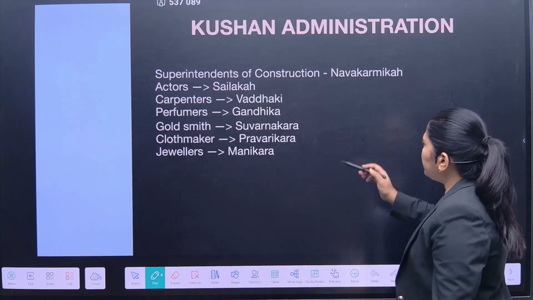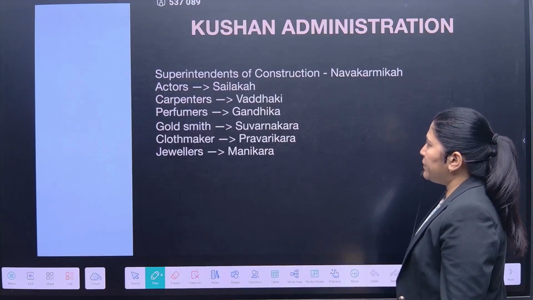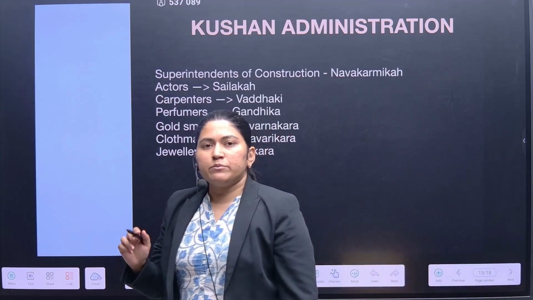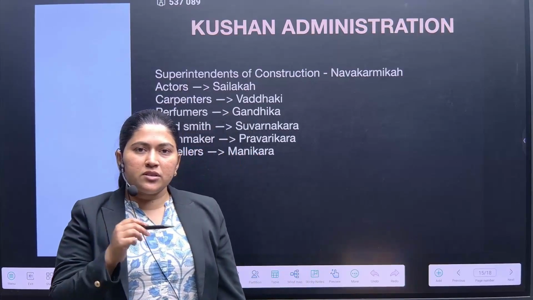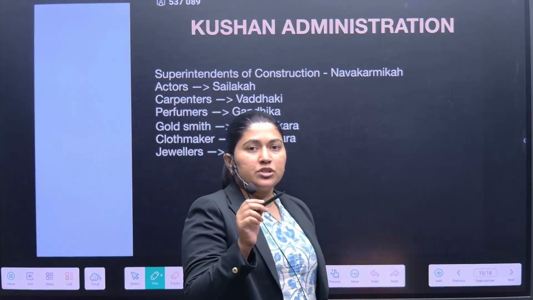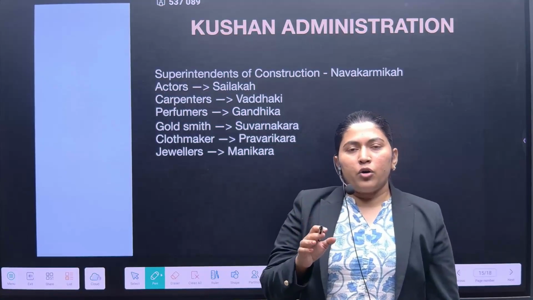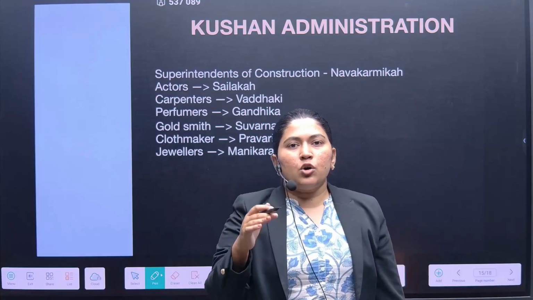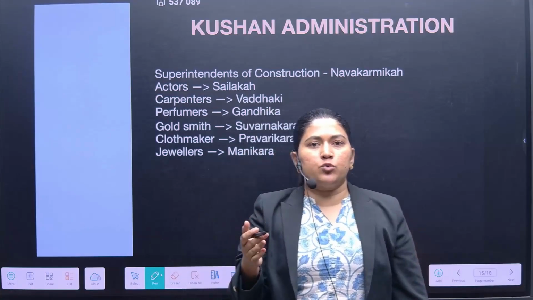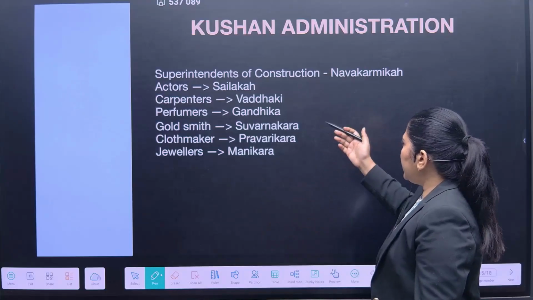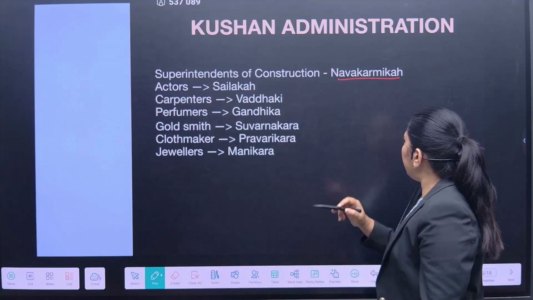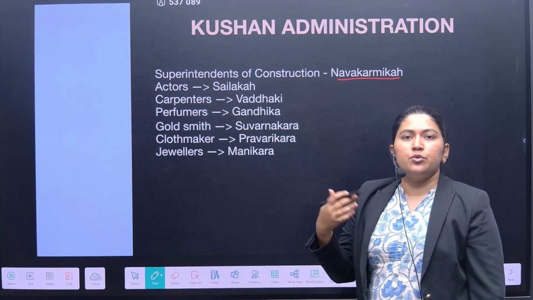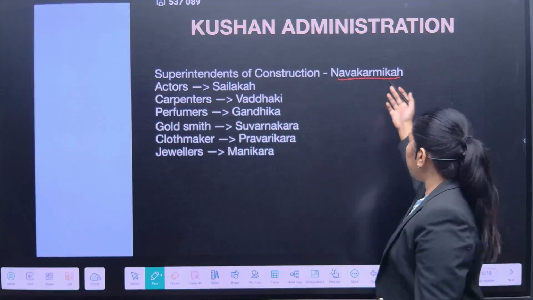Now there are some other terminologies with respect to the Kushan administration. Why am I emphasizing this? Because many times in the UPSC preliminary examination, these kinds of concepts or terminologies come up in match-the-following questions, or they give the word and you have to analyze to which dynasty or empire it is related. So the superintendent of construction was called a Navakarmika, the one who does the new construction, the new infrastructure.